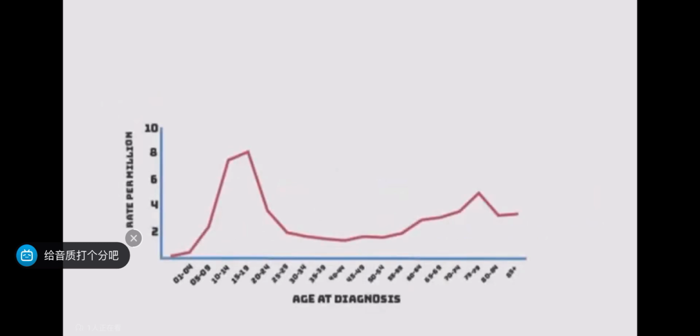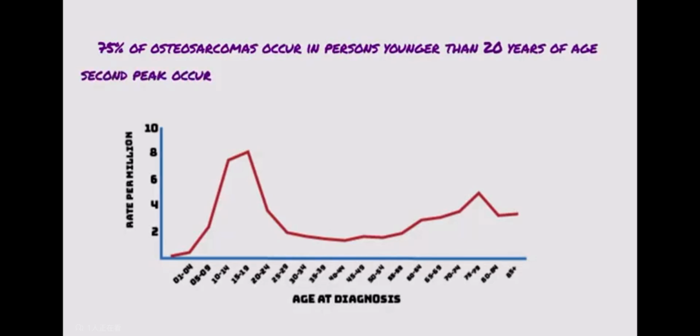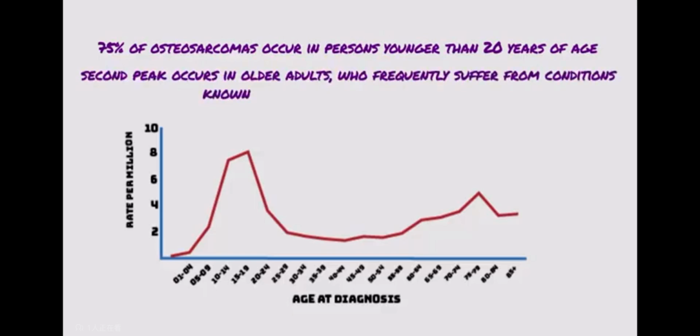Now this image shows the age distribution of osteosarcoma. Osteosarcoma has bimodal age distribution. 75% of osteosarcomas occur in persons younger than 20 years of age. The smaller second peak occurs in older adults who frequently suffer from conditions known to predispose to osteosarcoma.